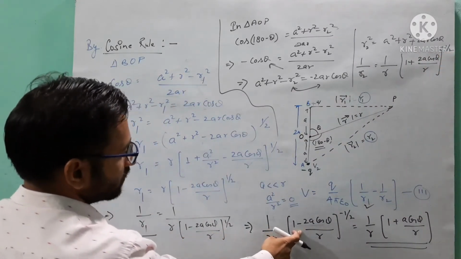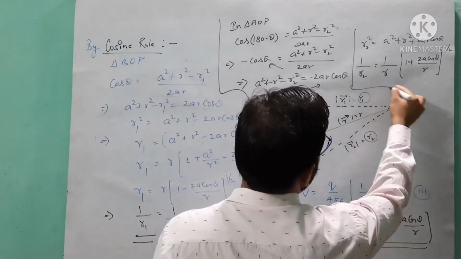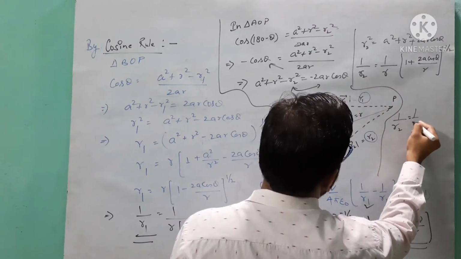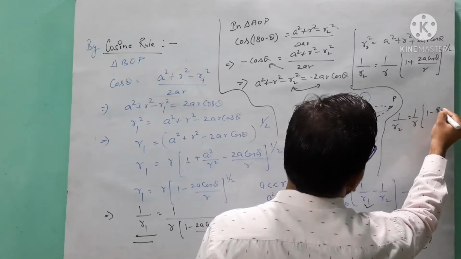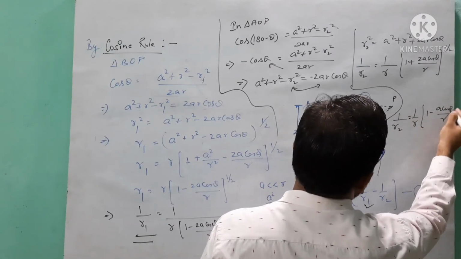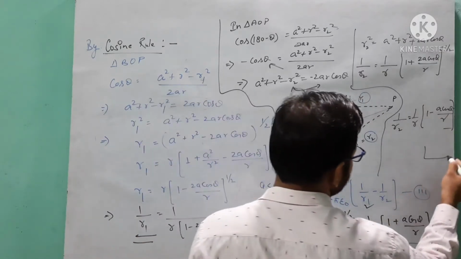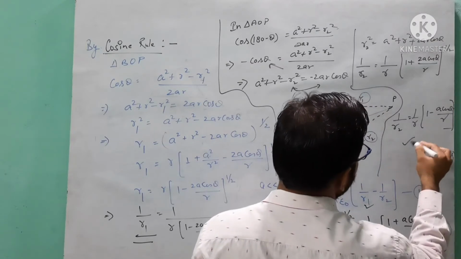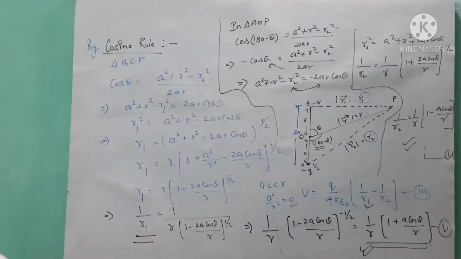So after that, student, using the binomial expansion you will get 1 by R2 as 1 by R times (1 minus A cos theta by R). This is your equation number 6, and this one is 5. This is the value of 1 by R2, and this one is the value of 1 by R1.